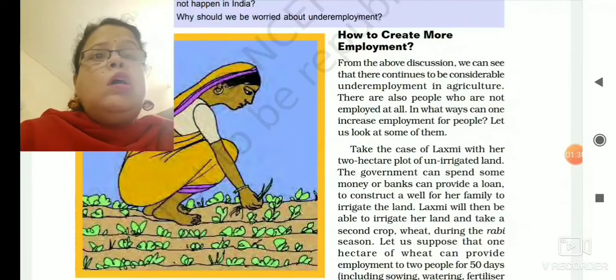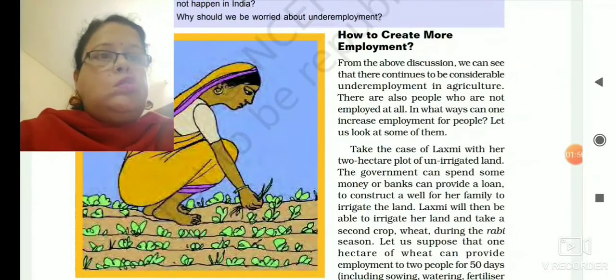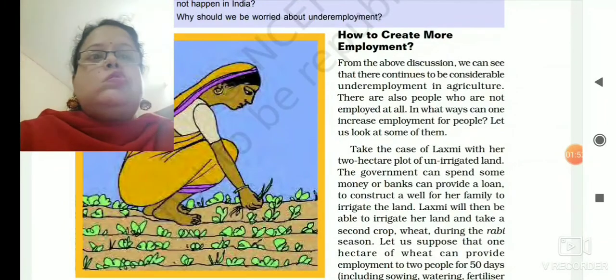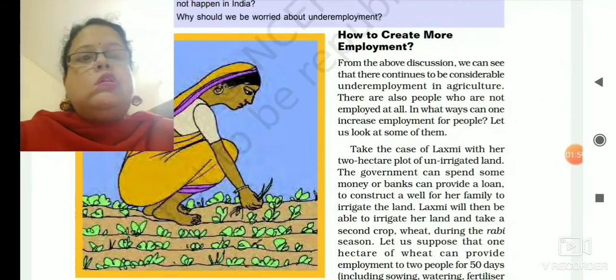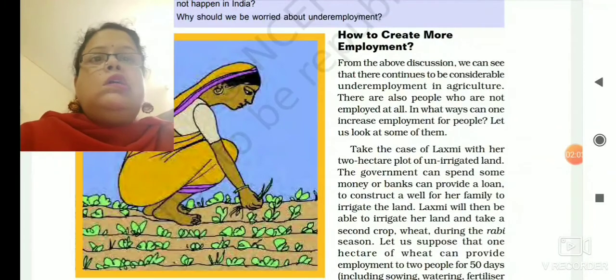That means, what are the procedures which government can take to create more employment opportunities in both the rural sector and the urban sector also. First, let us discuss the rural sector. It is a very popular question in the 10th board, how to create more employment opportunities in rural area or in urban area.